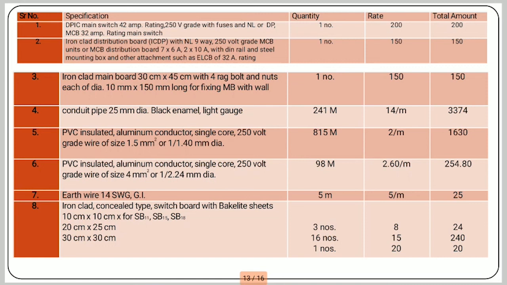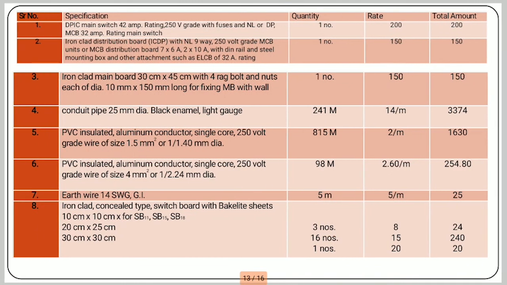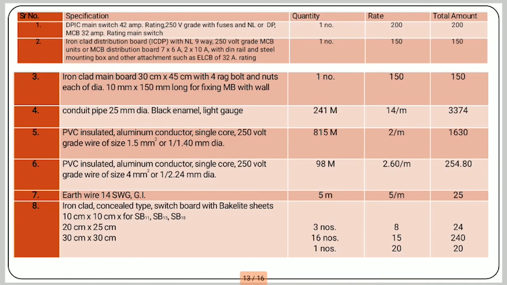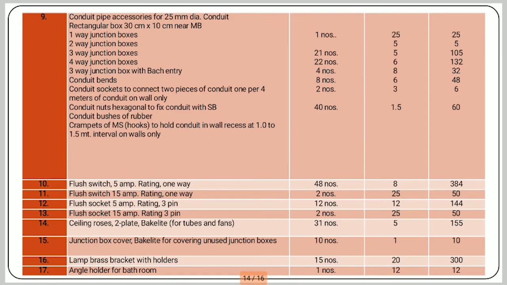Then we need ironclad concealed type switchboard with bakelite sheet. So total we need different sizes, like 10 by 10 centimeter, 20 by 25 centimeter, 30 by 30 centimeter. So total we required 16 plus 1 plus 3, that means 20 numbers with their rating.